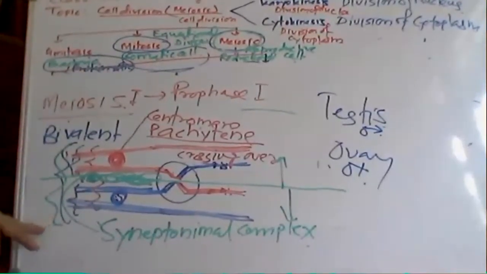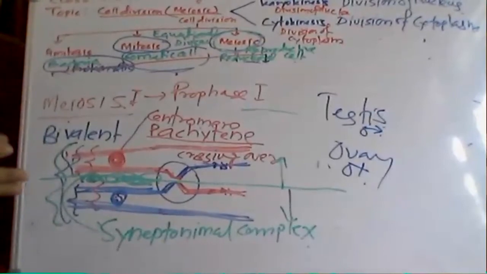So this is the difference between metaphase 1 and metaphase 2. In metaphase 1, two layers of chromosome pairs arrange at the center of the cell, but in mitosis, only one chromosome layer is going to form. Mitotic metaphase and metaphase 2 are the same, but meiotic metaphase is different.